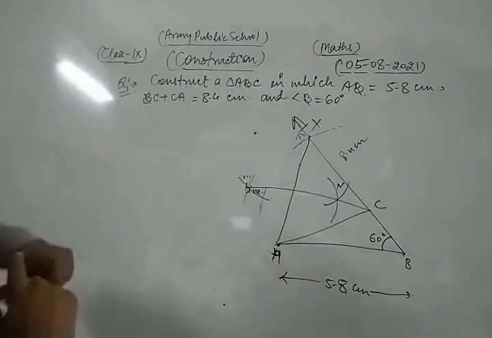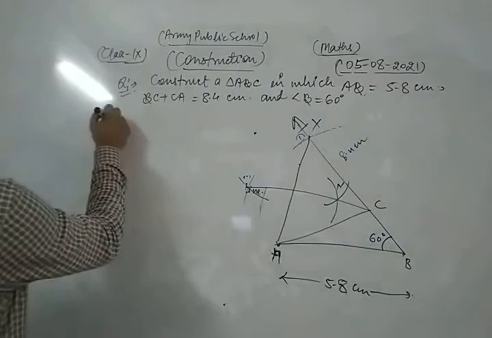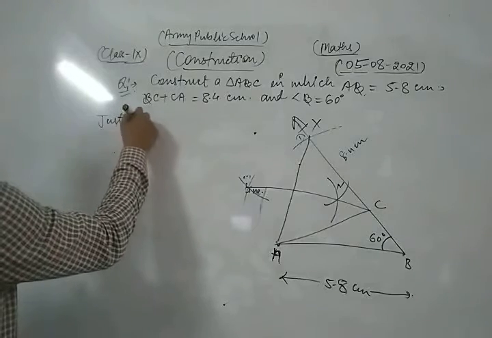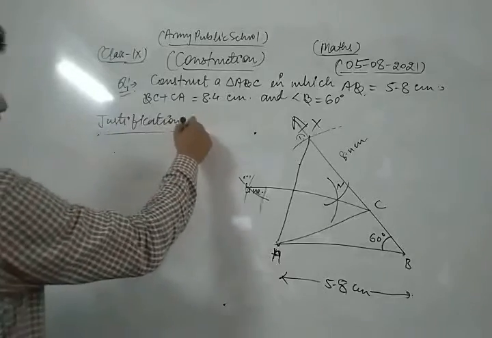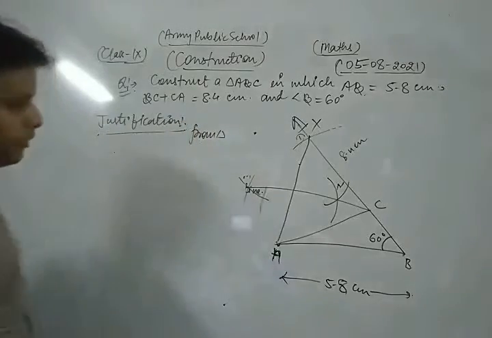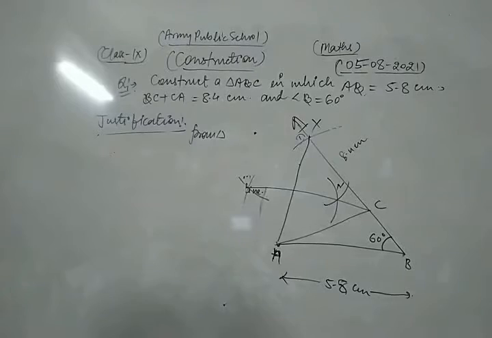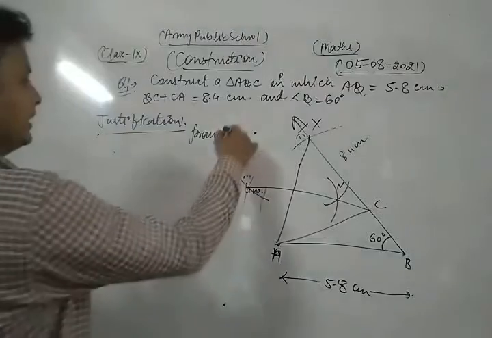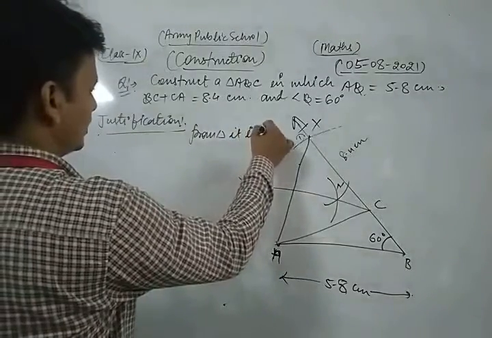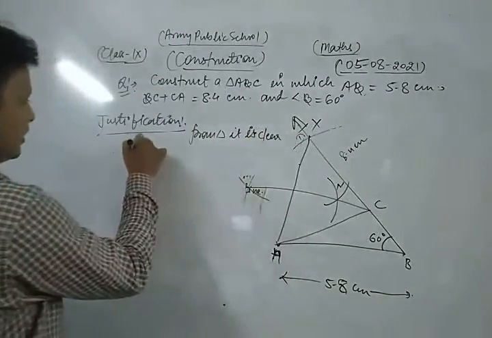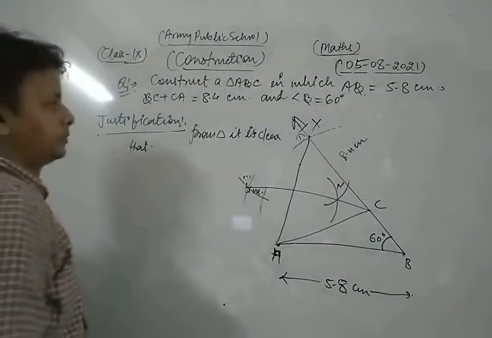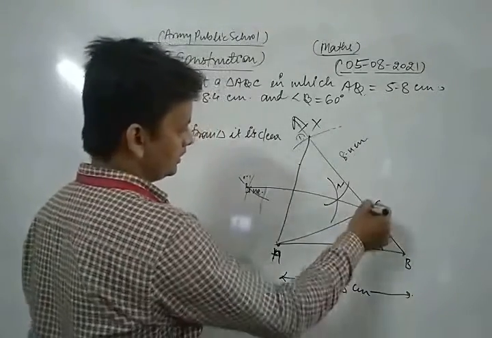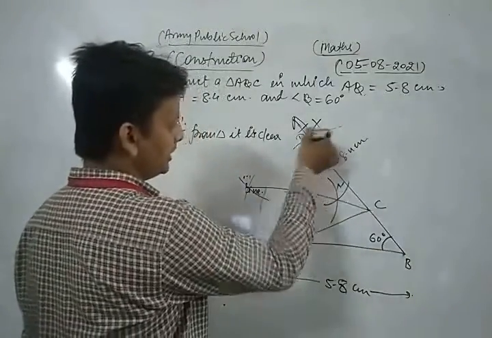Now, dear friends, we write the justification. Look, from the figure, from the triangle, it is clear that CA is equal to CD.